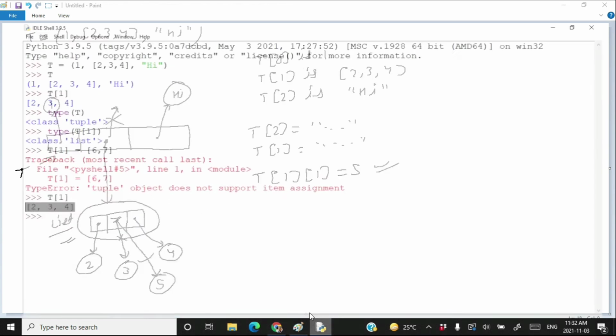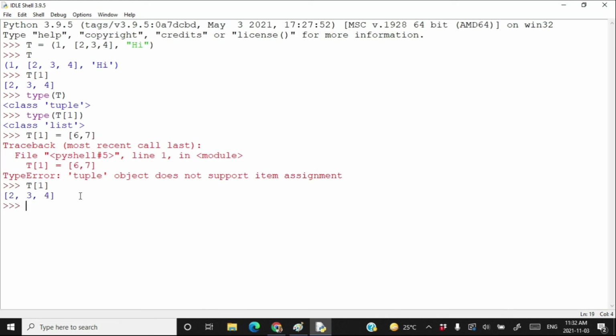So if I write T1[1] is equal to 5, this is perfectly valid because we are not changing an element of the tuple. We are changing the object. We are changing an element of the object which is pointed by the tuple. If I write T1[1] is equal to 5 and type T here, as you can see, I have changed the content of the list pointed by an element of the tuple.